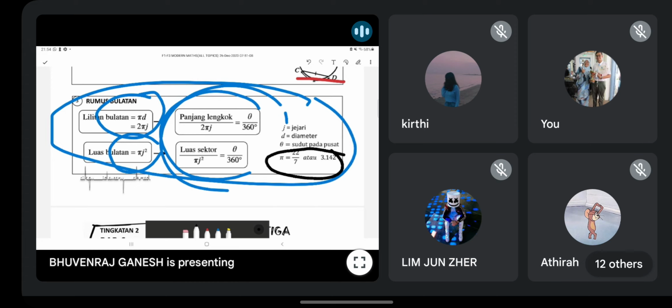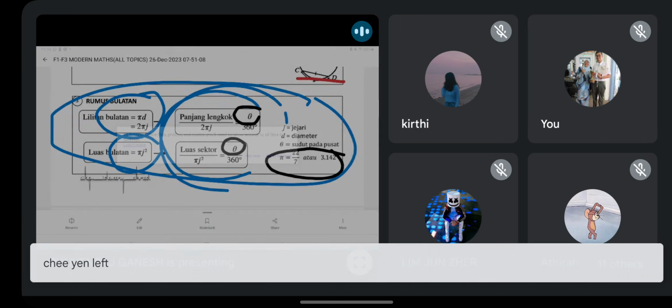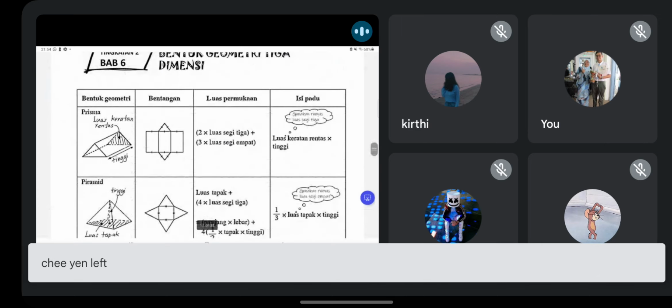Okay, how to know this theta is what? Kamu lihat, sektor tu terbentuk, sudut kat tengah-tengah tu berapa? What is the angle subtending the arc? Okay, the angle subtending the arc, itu adalah theta kamu. Okay guys, so yeah, this is today. So we cover 5 chapter also in form 2.